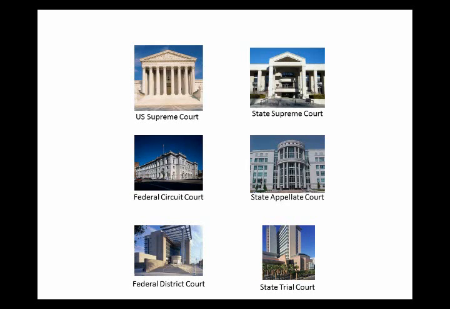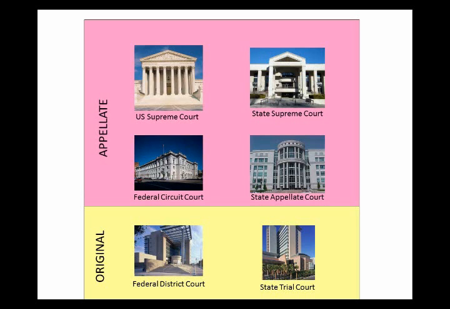The bottom level of courts has original jurisdiction. These are trial courts. In the trial courts, matters of fact and law are litigated. The judge always decides the matters of law, but there is usually a jury to make determinations of fact. The top 2 levels of courts are the appellate courts. Unlike trial courts, appellate courts make determinations on matters of law, but not on facts.